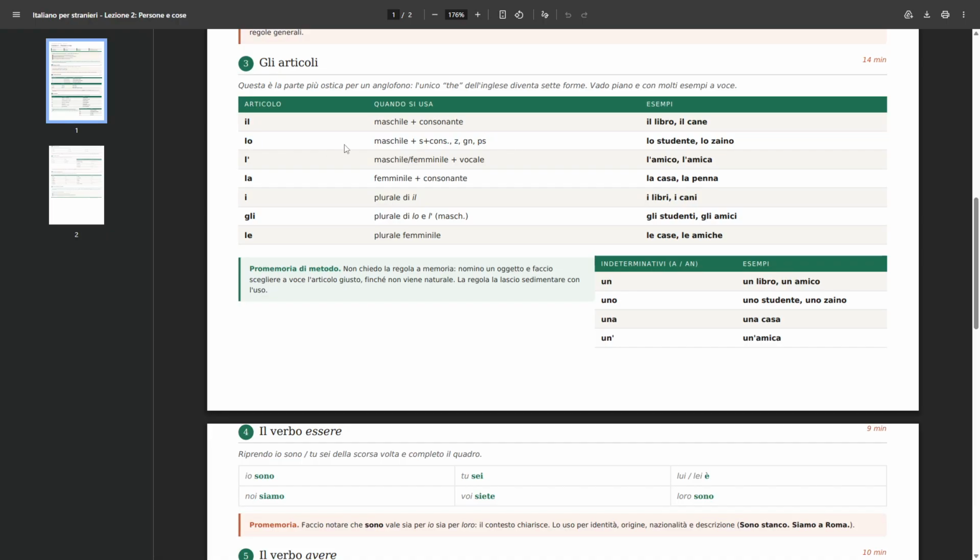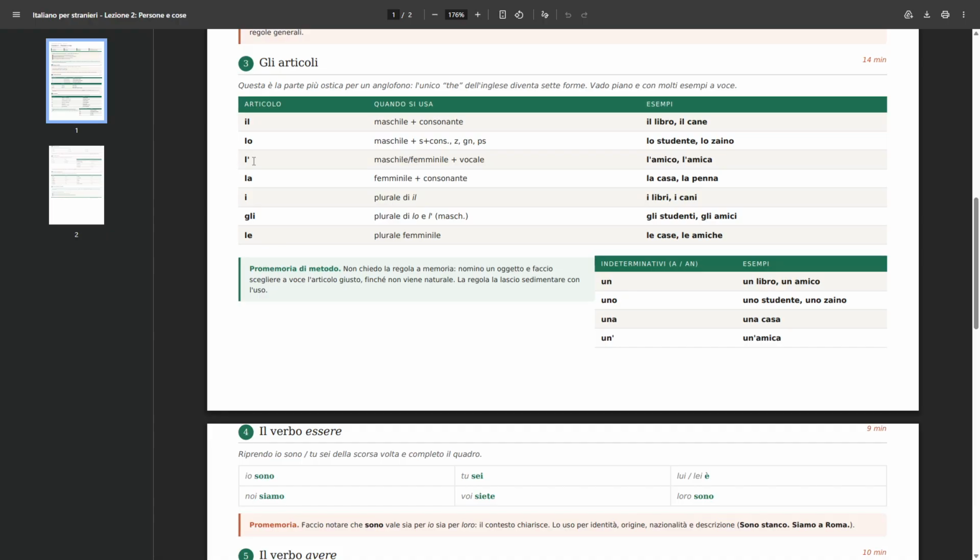So lo is used for all the masculine nouns that start with S plus a consonant, or Z, or GN, or PS, or PN, or X, or Y. Okay, so examples are lo studente, the student, lo zaino, the backpack.